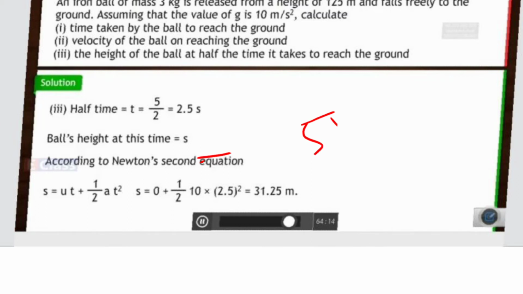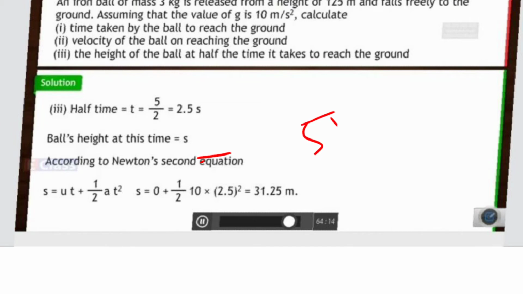You will get 3125 upon 100. So the answer comes out to be 31.25. So the displacement we got is 31.25.